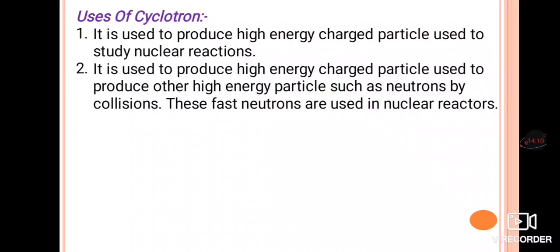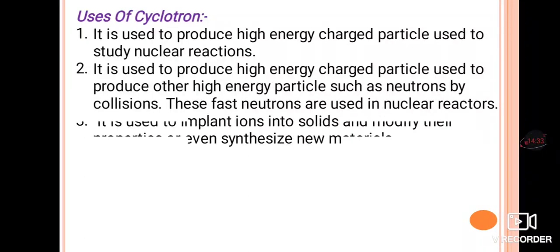Similarly, it is used to produce high energy charged particles which are used to produce other particles such as neutrons by collision. These fast neutrons, which we have already studied in nuclei, are used in the nuclear reactor. So, to produce fast neutrons we can also use cyclotrons.